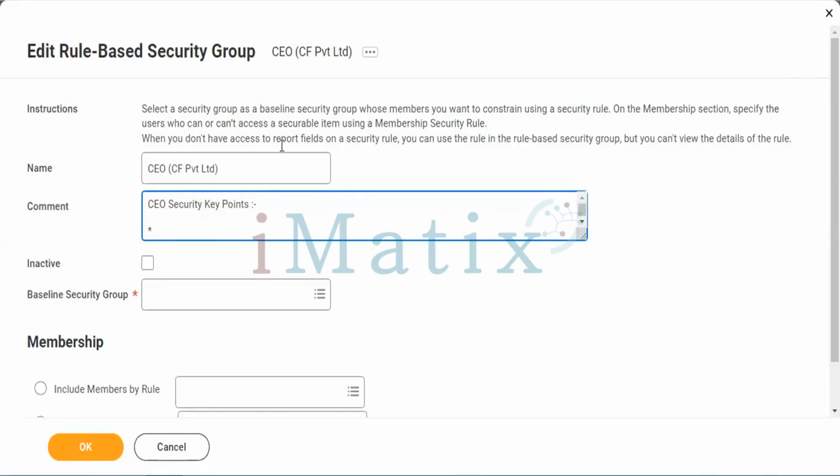We are going to enter our security key points here. I'm just entering one temporary key point.